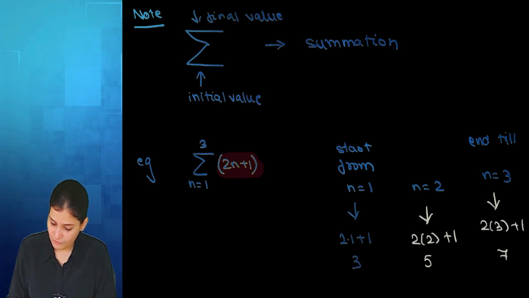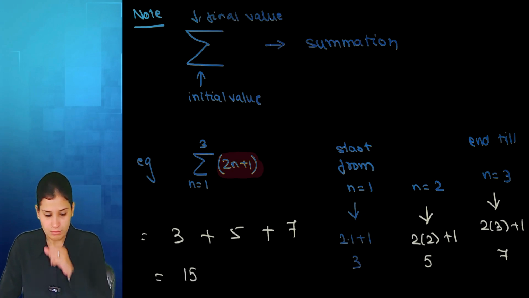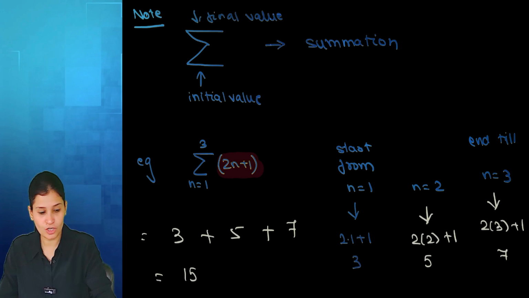So I've got all the 3 terms, and what I need to do is add them. Answer 15. Got it? Yes, ma'am.